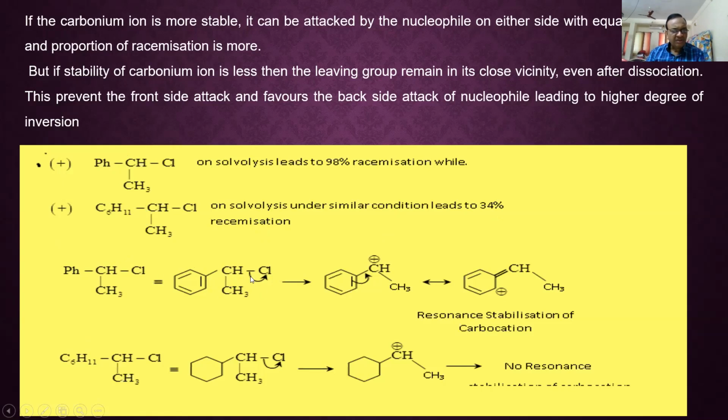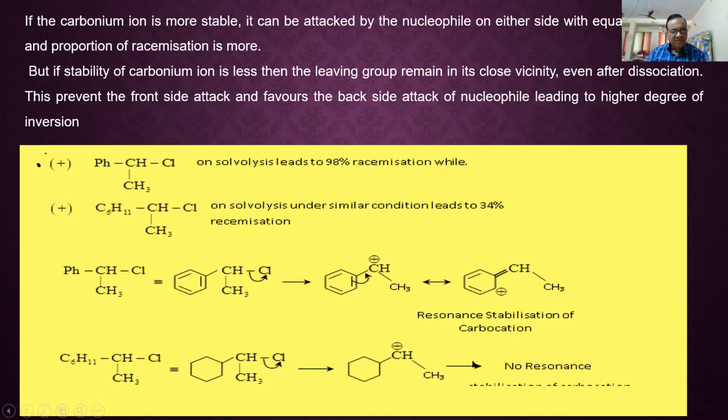But why have I shown it? Whenever this undergoes a substitution nucleophilic reaction, first of all this Cl bond gets broken and you get a positive charge on CH. Now if you observe, near this positive charge is the double-bonded phenyl ring. This positively charged carbon gets stabilized by the double bonds in conjugation, and as resonance stabilization is there, it undergoes 98% racemization.